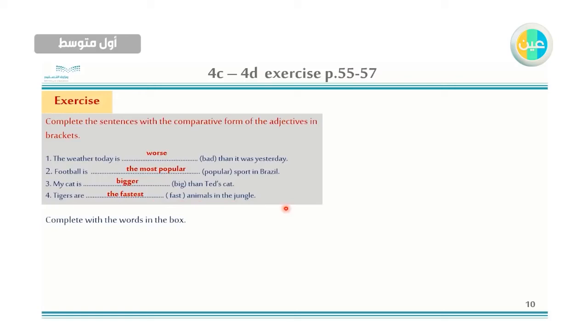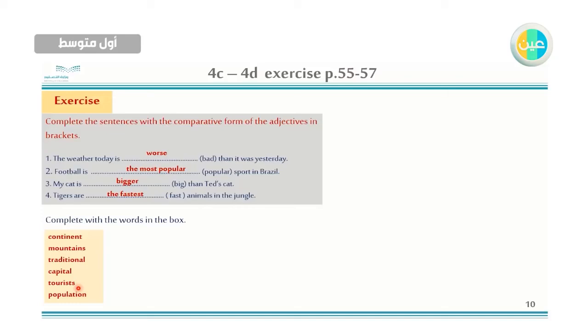Here, let's talk about vocabulary. Complete with the words in the box. We have continent, mountains, traditional, capital, tourists, population. Continent, like Asia, Africa, this is what we call a continent. Mountains, الجبال. Traditional, تقليدي أو اعتيادي. Capital, the capital city of Saudi Arabia, for example, is Riyadh, the capital city, العاصمة.